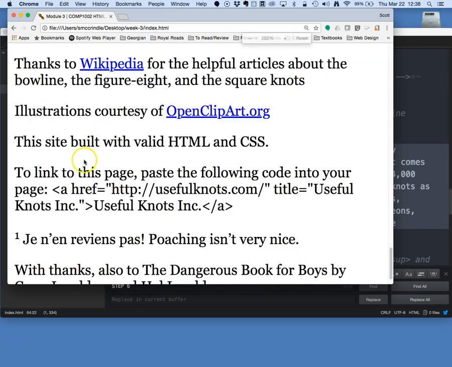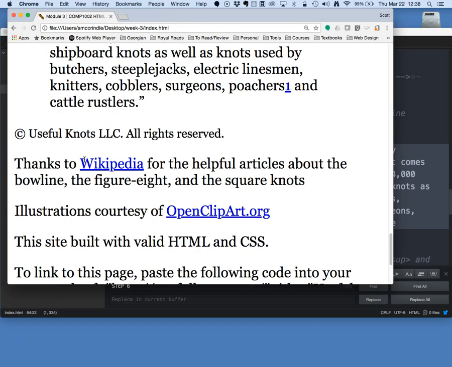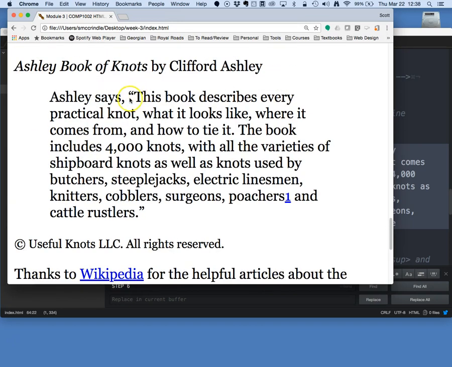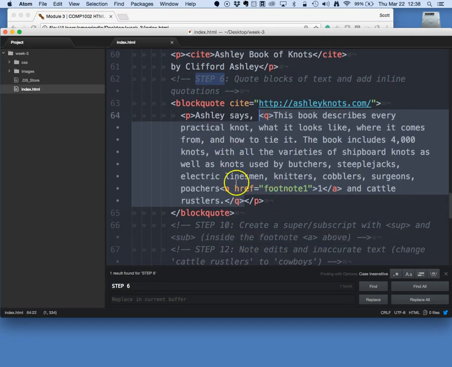I can zoom in and show you. Here we've got these quotation marks, and you can't even select them, but they're generated. So the smart quotations are applied around that inline quotation. That's the q element. So there we go.